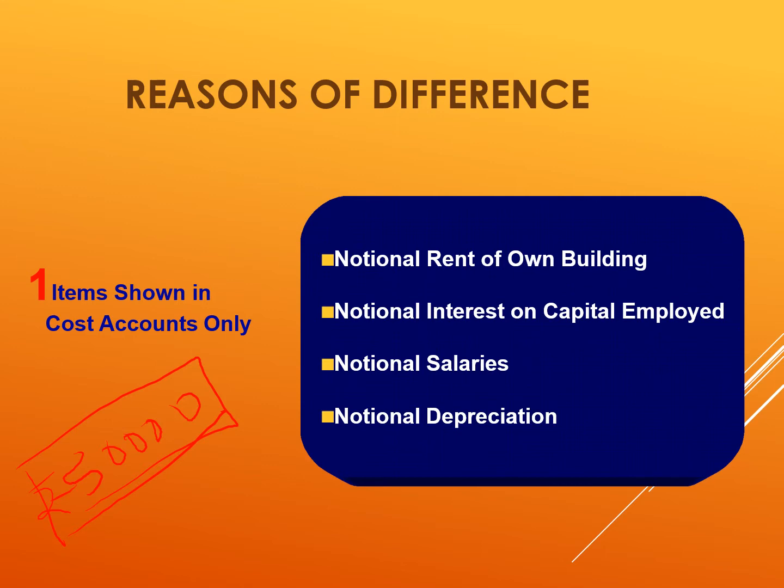So this will be notional rent, but you are not actually paying it. It is just considered as a book item in cost books only. So such items will be recorded in cost accounts only. These items are not considered or recorded in the financial books.